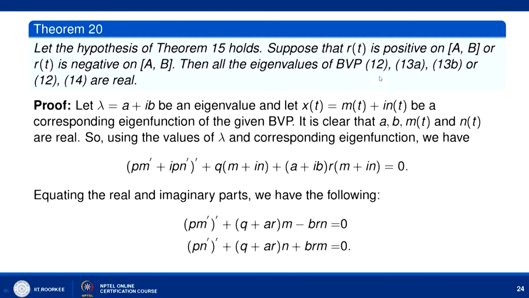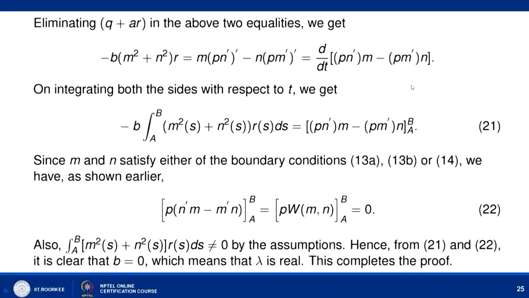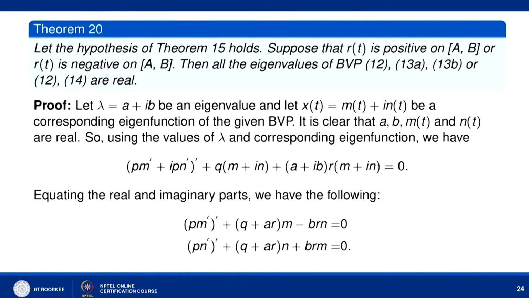The boundary value problem is either 12 with 13a, 13b, or 12 with 14, any of these.